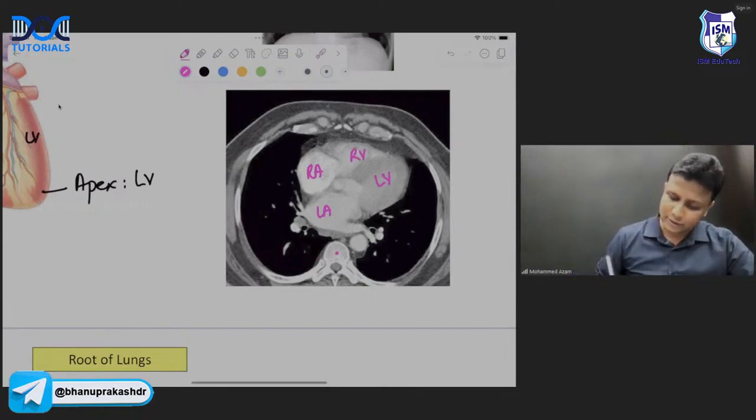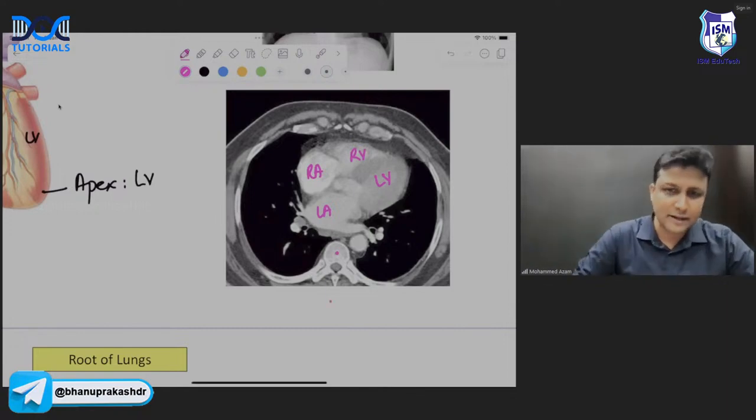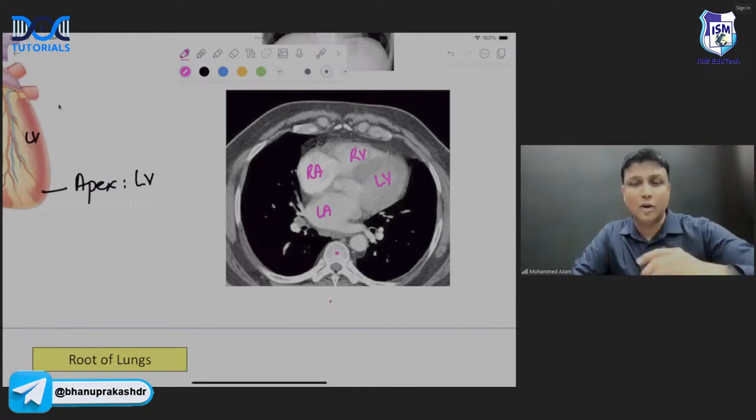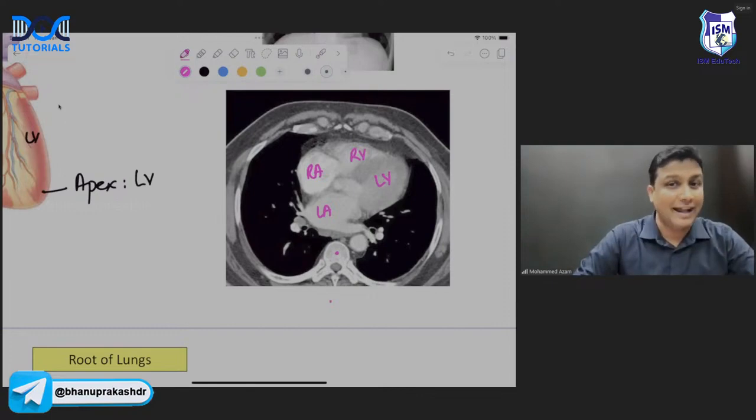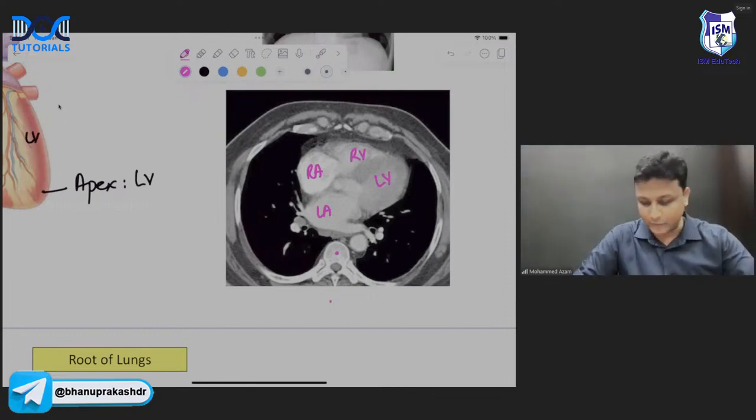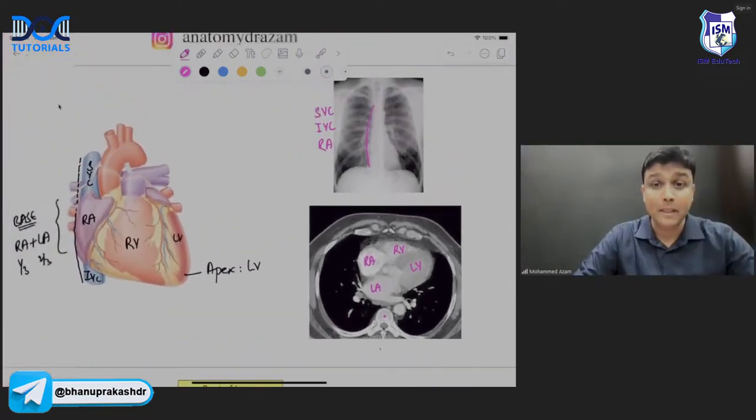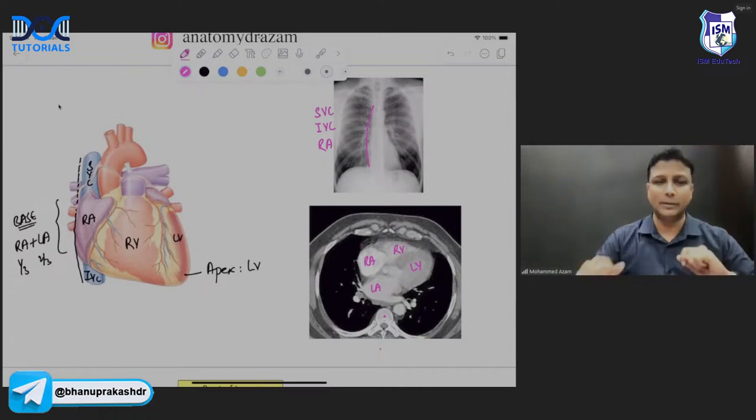If vertebrae are there, then this is the dorsal side, and this will be the ventral side. So which ones are in front? Which chambers are ventral? The right atrium and the right ventricle. I hope you will be able to identify here, sir. So basically in this rapid revision program, what I'm trying to teach you is that they're asking many questions regarding the positioning of the heart, sir. Apex, base, and all those things in different ways. You should be able to identify them.